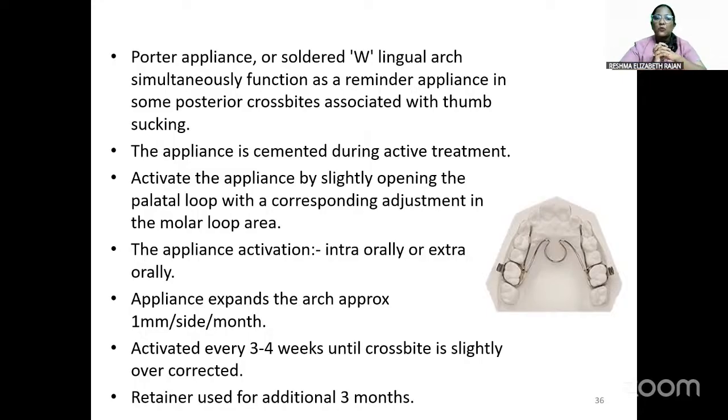So we have to activate the appliance by slightly opening the palatal loop with a corresponding adjustment in the molar loop area. And the appliance activation intraorally or extraorally can be done, and it can be expanded approximately 1 mm per side per month, and activated every 3 to 4 weeks until the crossbite is slightly overcorrected. And the retainer can be used for additional 3 months.